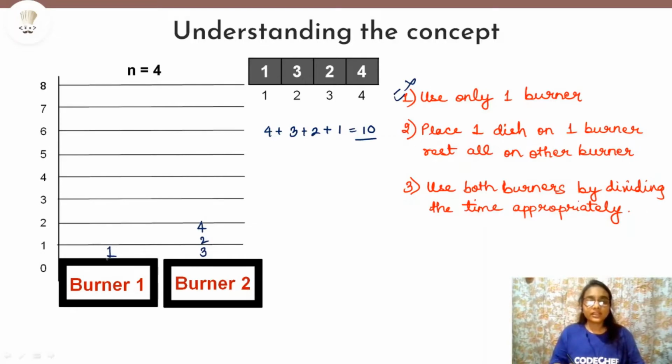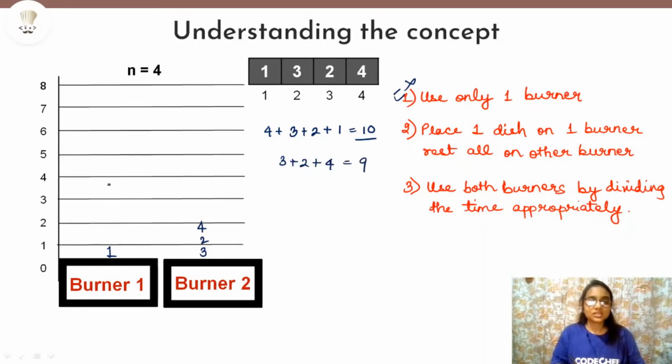So definitely we cannot take 1 minute, because on burner 2 there are still some dishes left which require more time to be cooked. So we will have to take the upper bound, because we have to make sure that all the dishes are cooked completely. So that is why we will have to take the time which is maximum out of the two. So 3 plus 2 plus 4, which will be equal to 9 minutes.